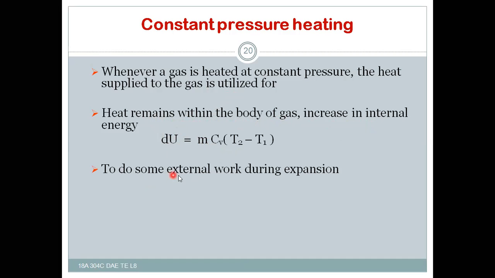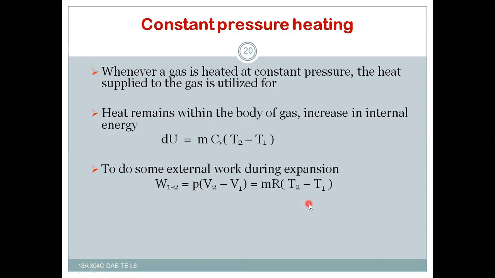The rest is used to do some external work during expansion. As it is the flow work, W12 equals P into (V2 minus V1), because there is a change in volume from V1 to V2 and also a change in temperature from T1 to T2. That is P into (V2 minus V1), which is equal to m R (T2 minus T1).